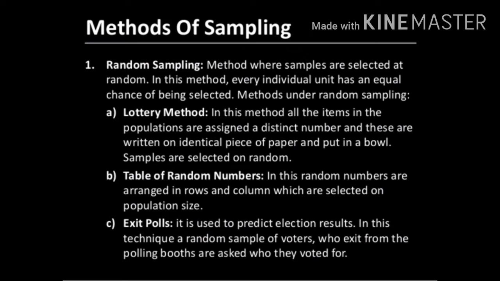So I will give you a screenshot of this random table number. You can refer to that also. You can start using the table from anywhere, that is from any page, any column, any row or any point. Suppose we want to select 30 households out of 300 total households.